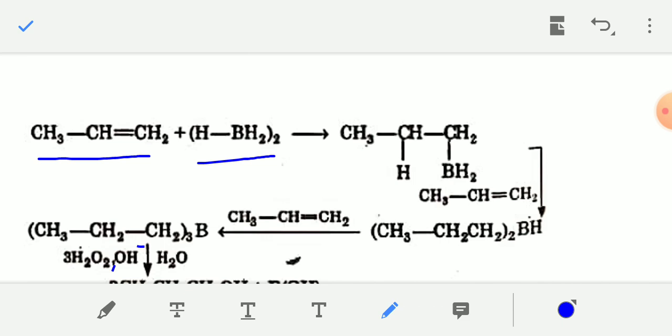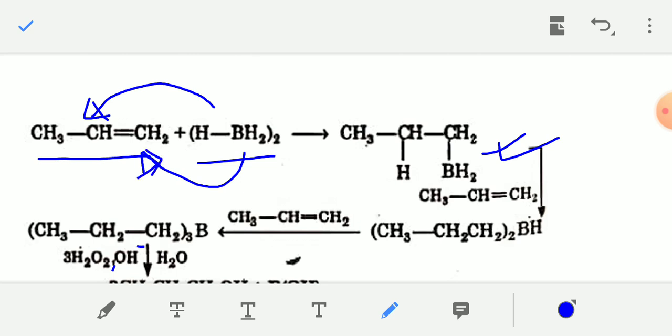Okay, so in the first step, the alkene reacts with B2H6 and is converted into a product like this. That is, the hydrogen atom will join with one carbon, and the BH2 part of B2H6 will join to this carbon.